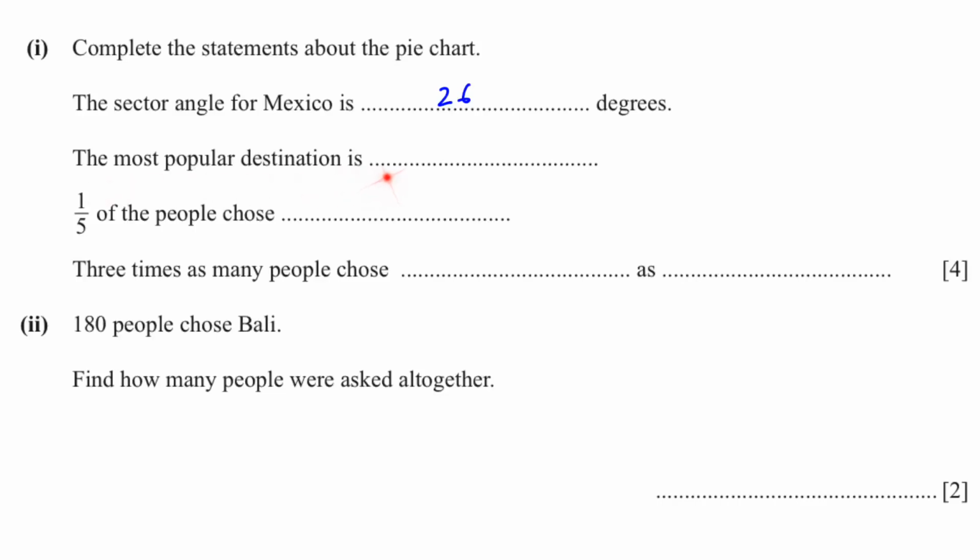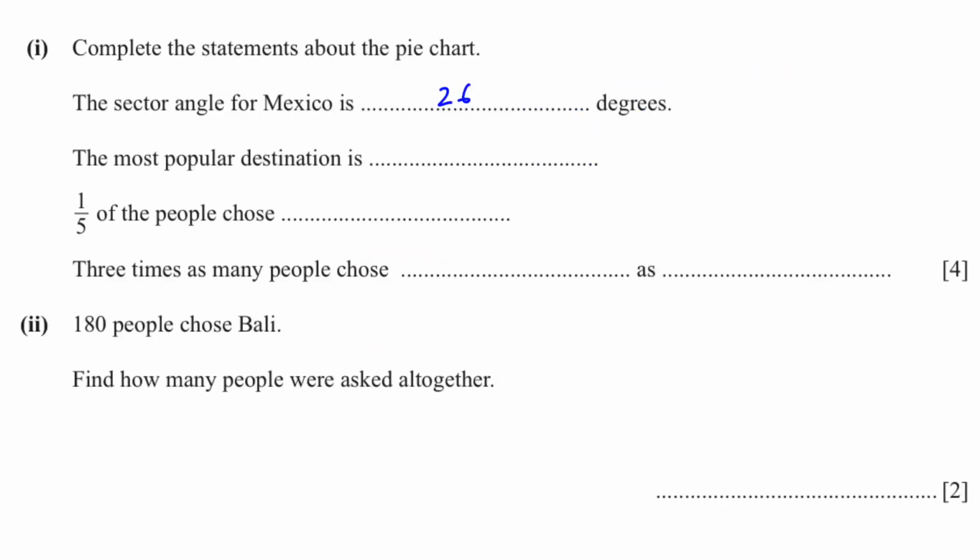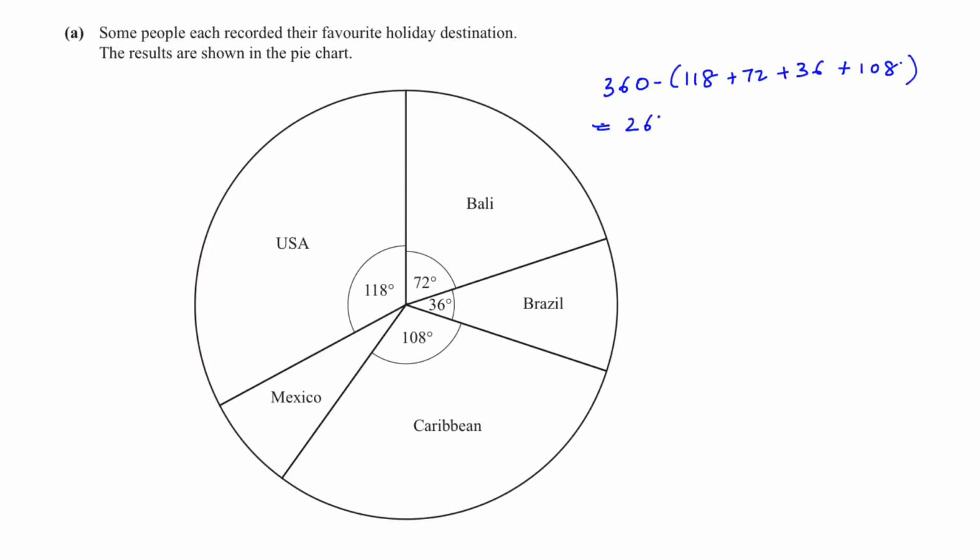Next, the most popular destination is the one with the highest degree. We can see it is USA. One-fifth of the people chose. To find one-fifth of the people who chose which country, we have to find one-fifth of 360. And this will give us 72. Therefore, you can see that they chose Bali.